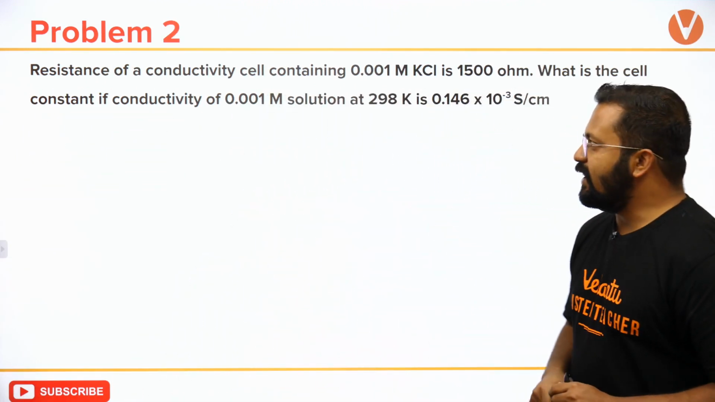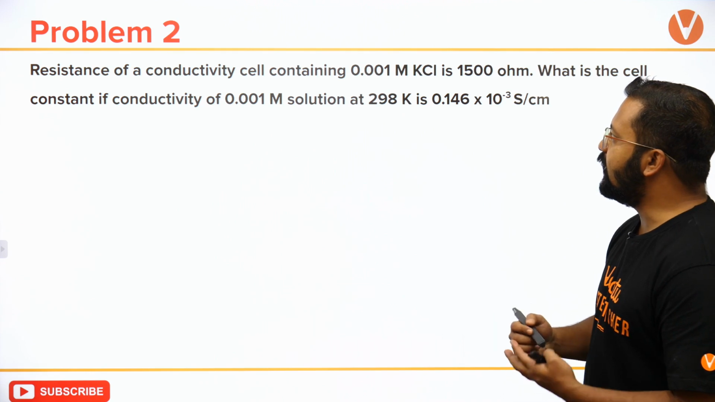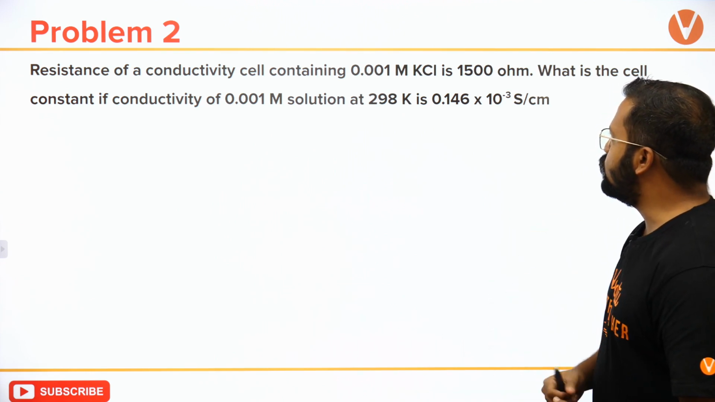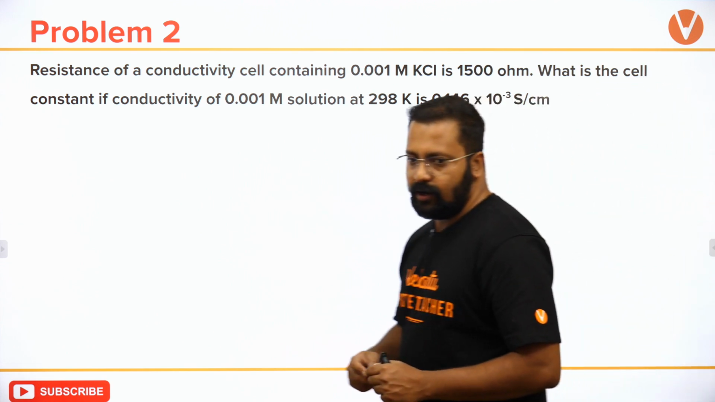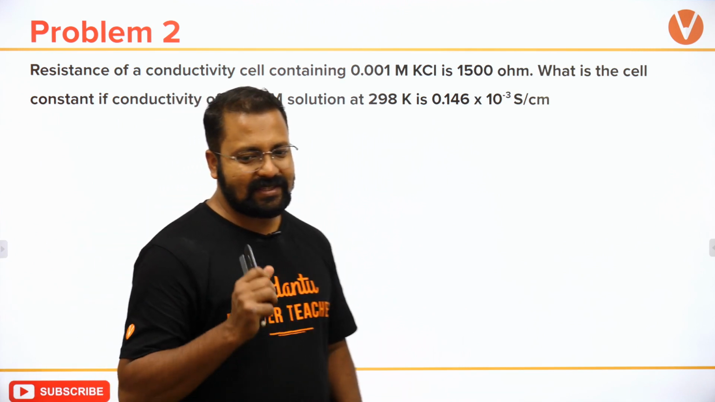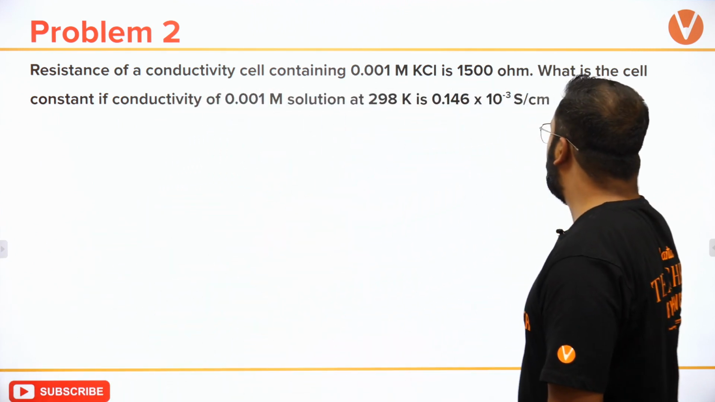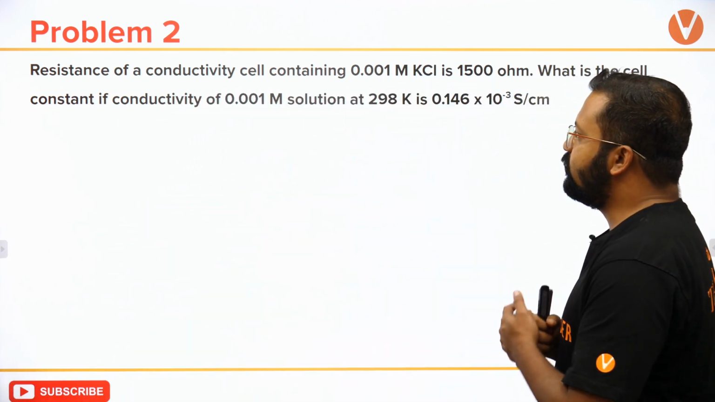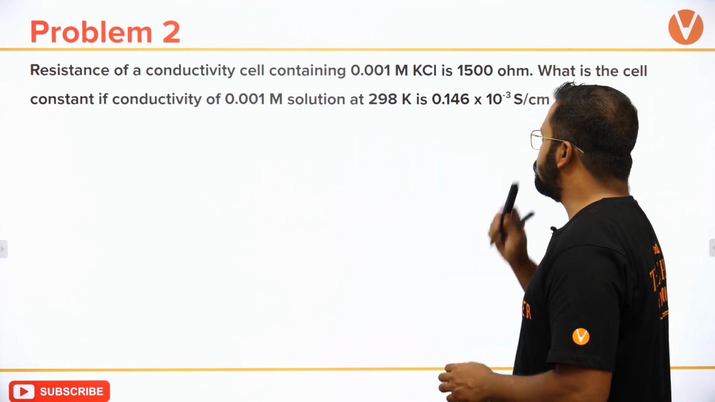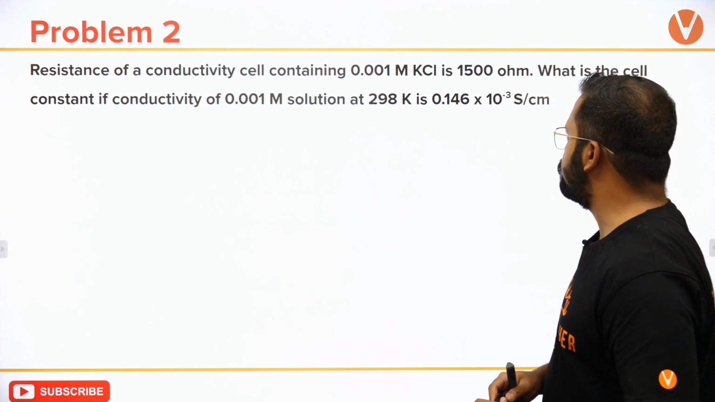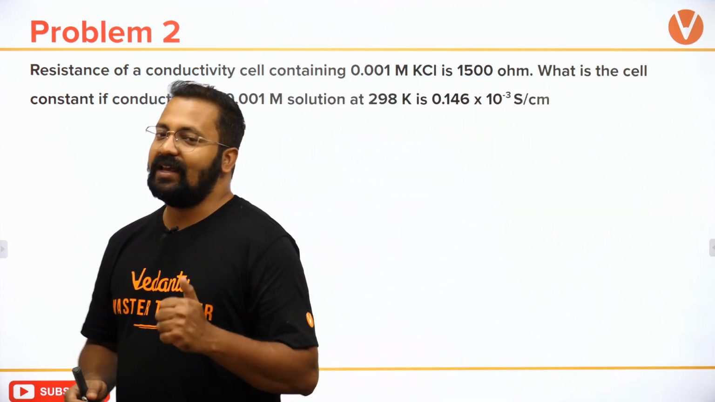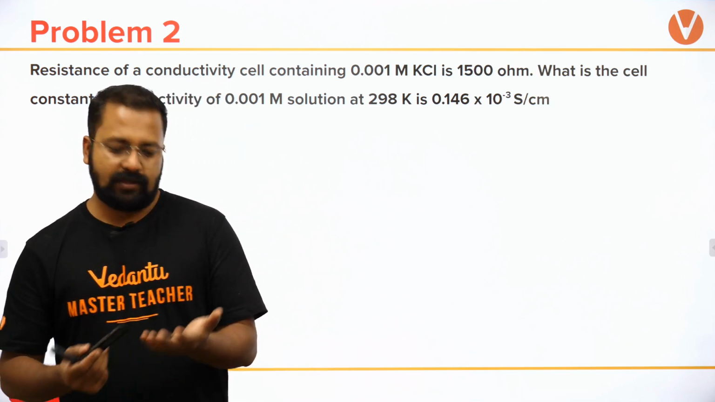Next question is this: the resistance of a conductivity cell containing 0.001 molar KCl solution is 1500 ohm. What is the cell constant? You have to calculate the cell constant if the conductivity of the same concentration of solution is 0.146 times 10 raised to minus 3 Siemens per centimeter. See, question किसी भी form में आ सकता है.